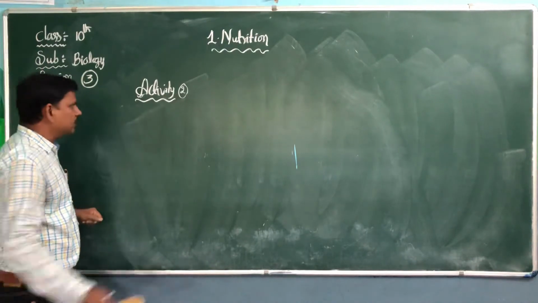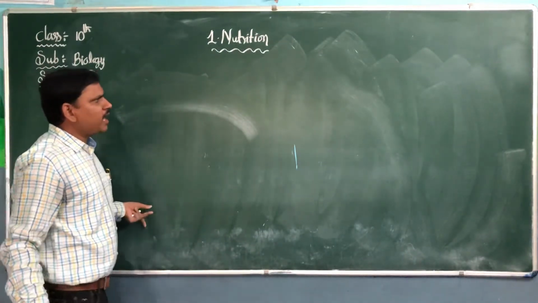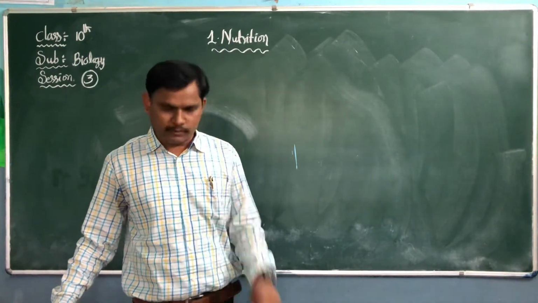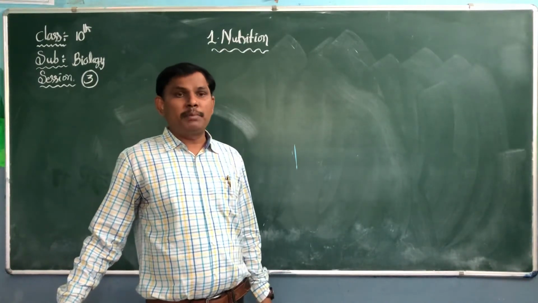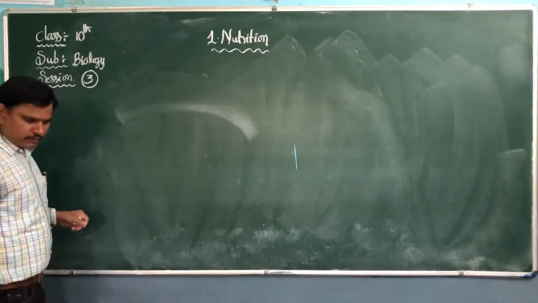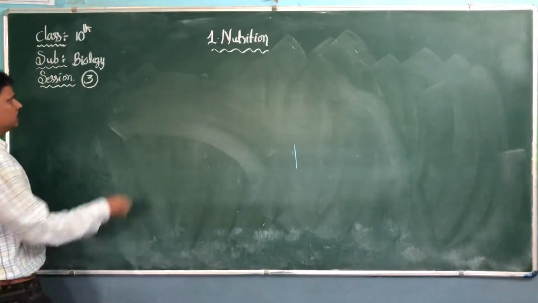Now we are going to discuss a lab activity. In your entire 10th class biology textbook, there are only 6 lab activities. From these 6 lab activities, we can compulsorily expect 1 lab activity. So we are going to discuss lab activity 1.